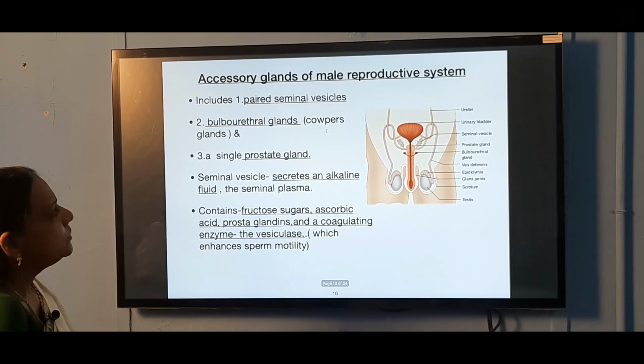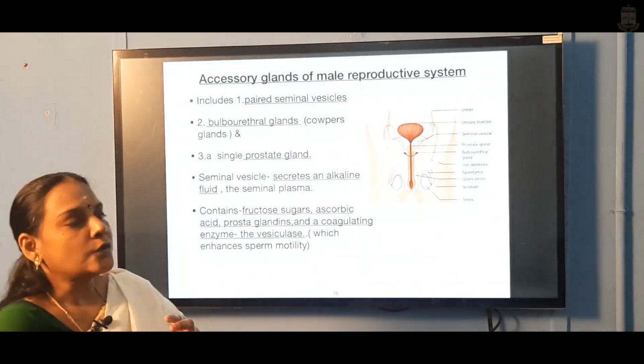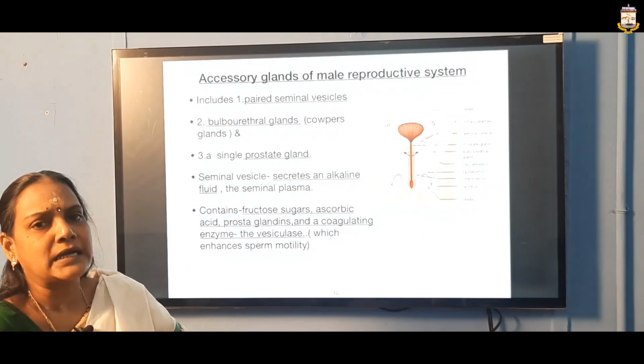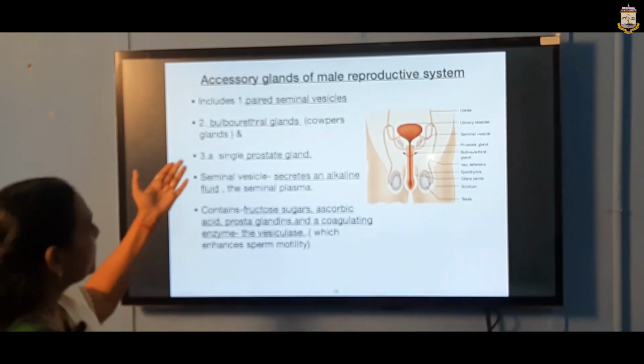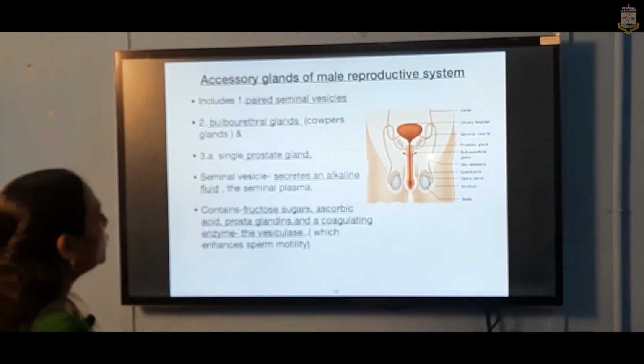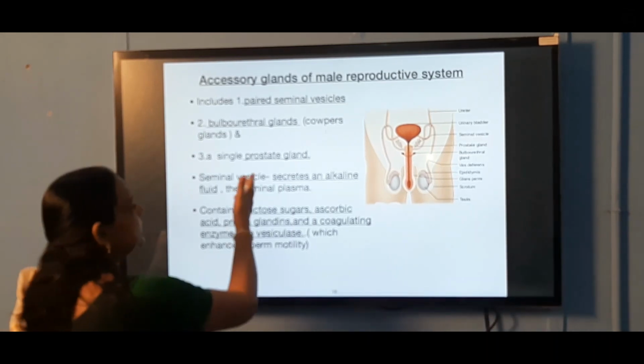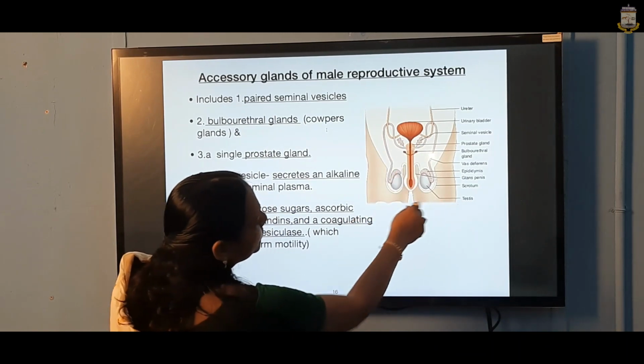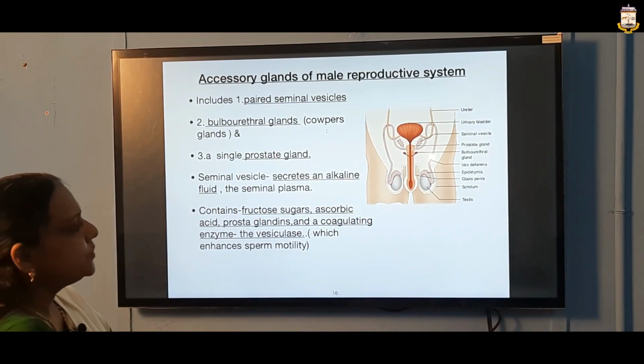Next, what are the accessory glands of the male reproductive system? To support it we need some accessory glands. The first is the paired seminal vesicles, then the bulbourethral glands or Cowper's glands, and the single prostate gland. These three are the accessory glands. See in the picture we have the paired seminal vesicles.